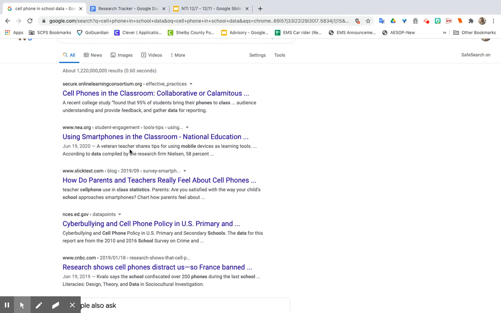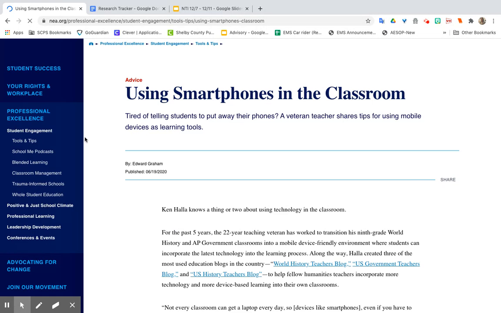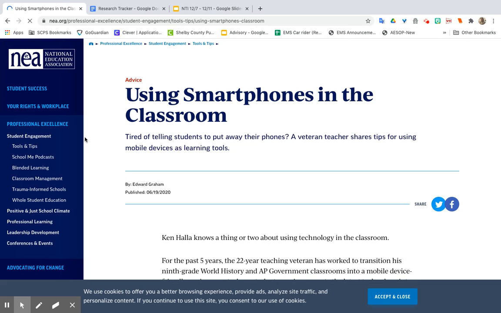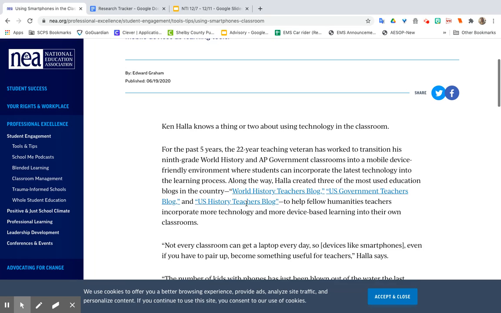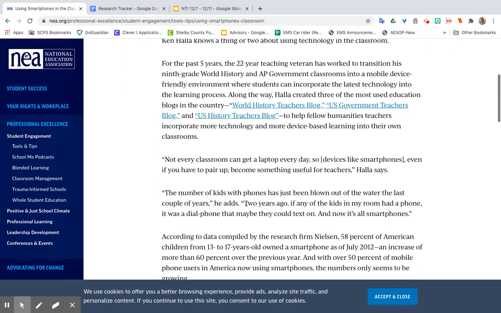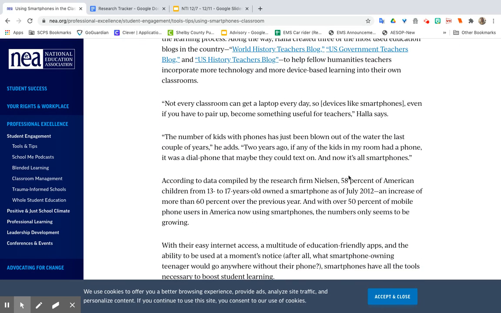So I'm going to click on this one, the NEA.org, using smartphones in the classroom. So then I might just kind of skim through. I like to look for numbers and statistics and sources that they use. According to data compiled by the research firm Nielsen, 85% of American children from 13 to 17 owned a smartphone in 2012, an increase of more than 60%.